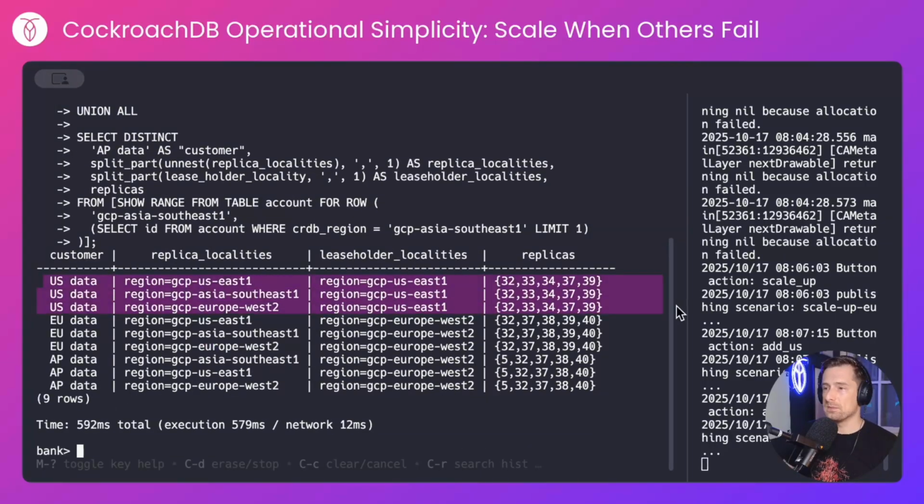For our US customers, our replica localities, i.e. the data, is being stored across all 3 regions. So if one of those regions were to go down, their data remains online and they remain online. The same story holds for the London customers. Their data is spread across the world. You can pin data. I'm not pinning data in this instance, but their leaseholders are in London. And in Singapore, their data is spread across the world for maximum resilience, but their leaseholders haven't moved yet. We'll wait a couple more minutes for those leaseholders to make their way over to Singapore.